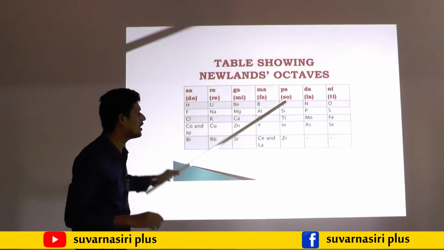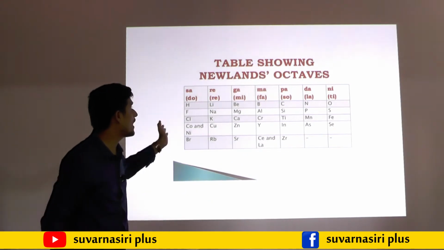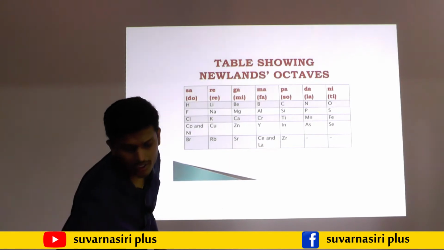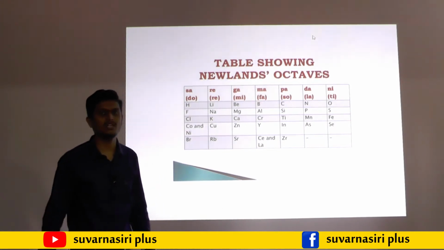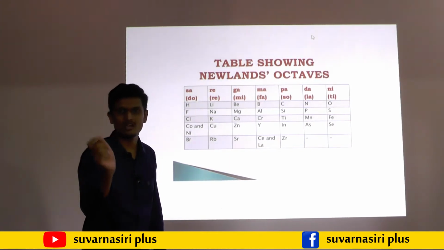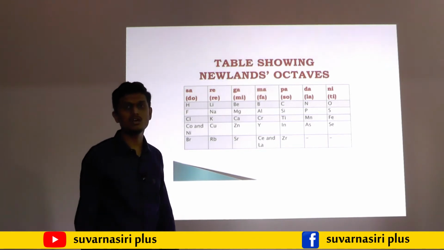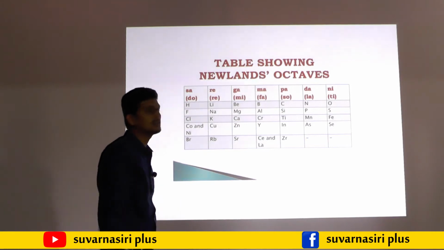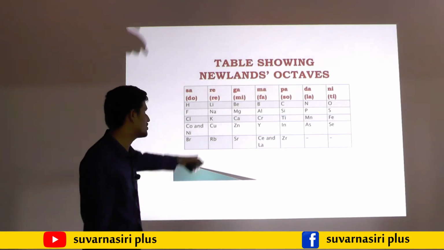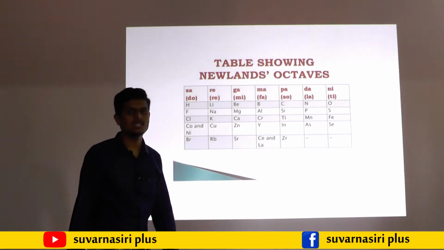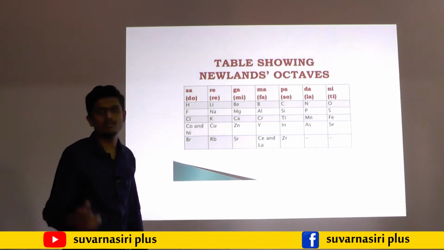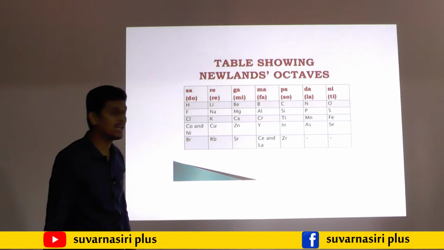By using this, he made what? Newland's octaves. So these are called Newland's octaves. Why did this fail? There are demerits for this law. The law only applies to smaller elements, up to calcium. Up to calcium the law is satisfied. After calcium, chromium and titanium do not fit in the periodic table.